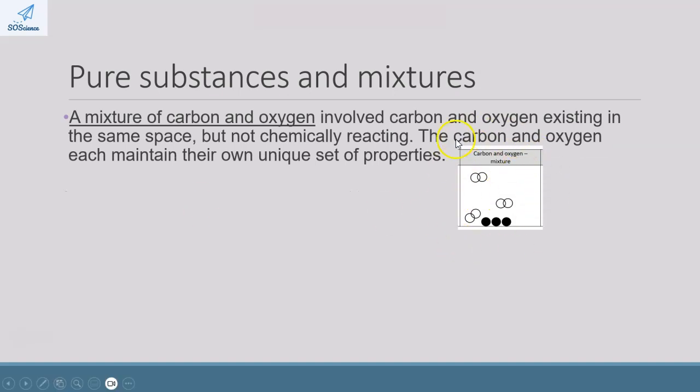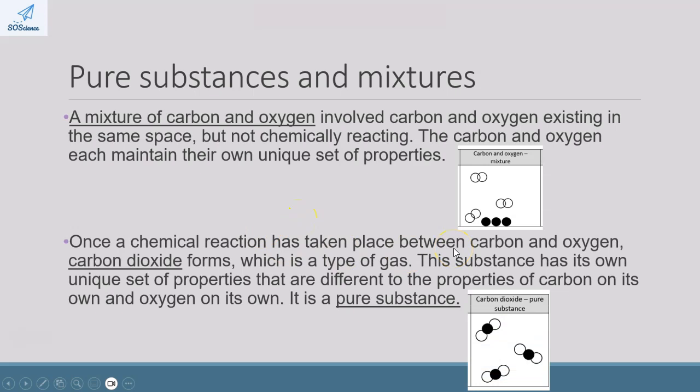Now, here we have a mixture of carbon and oxygen, meaning that carbon and oxygen exist in the same space, but there's no chemical reaction that takes place between them. So the carbon maintains its own unique set of properties, and the oxygen maintains its own unique set of properties.